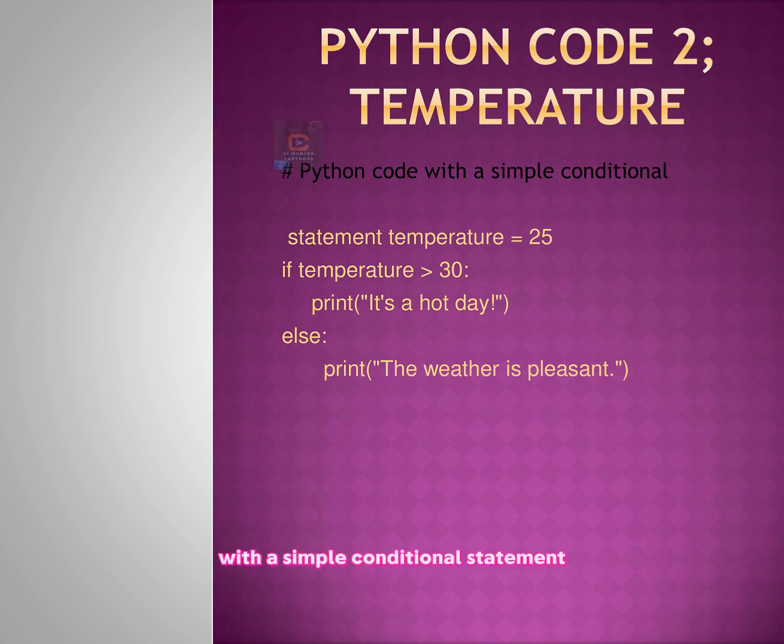Python code 2. Hash: Python code with a simple conditional statement. temperature = 25. if temperature > 30: print("It's a hot day"). else: print("The weather is pleasant").